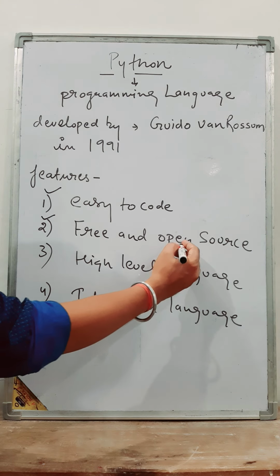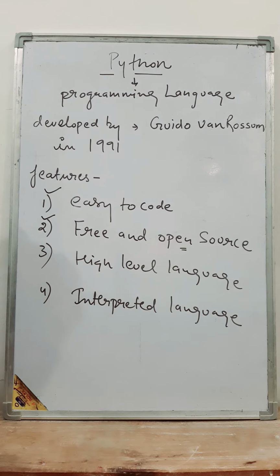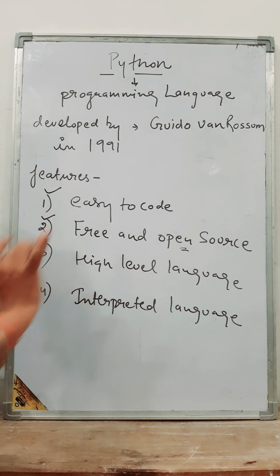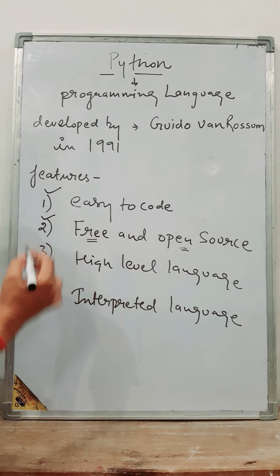And open source means applications based on Python are available totally free of cost, and you can also change them. For example, Android is open source software. That means all the companies can change some features of that software, and no one will claim anything. So open source means the source code is open to all, and free means you can use it without any cost.